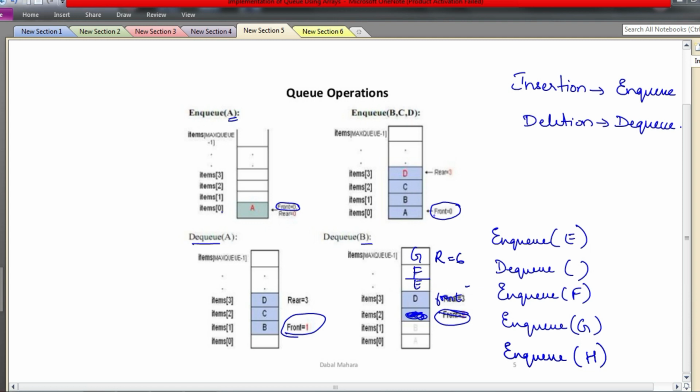But in reality, you still have these 3 positions vacant, isn't it? But you can't use them, because when you are deleting elements from the front end, you are creating these blank spaces which are not filled.